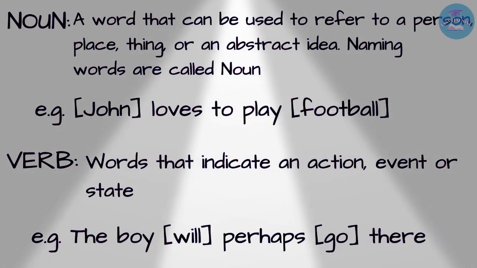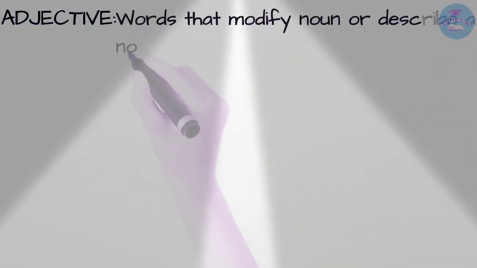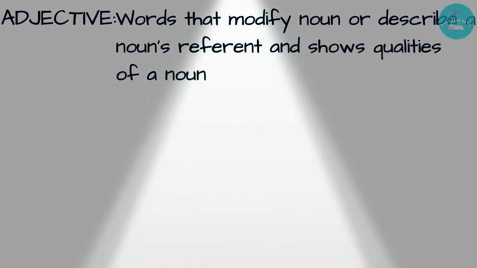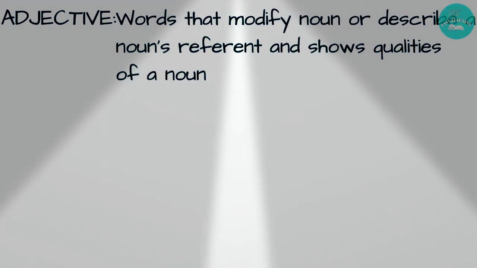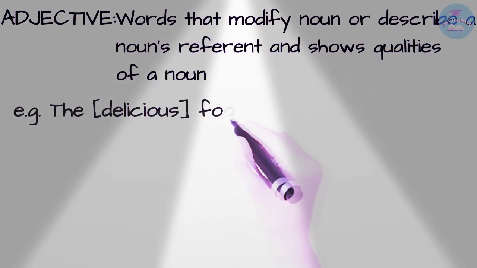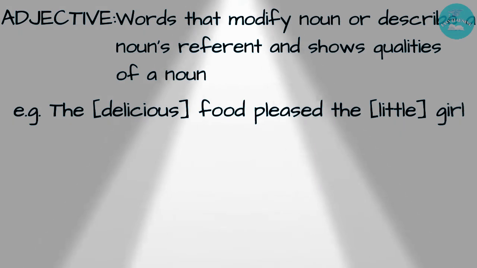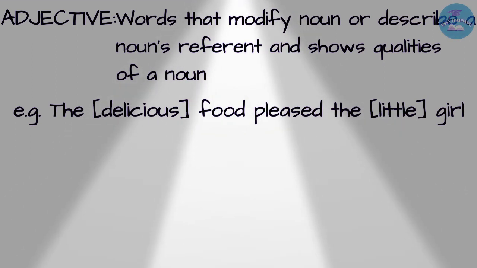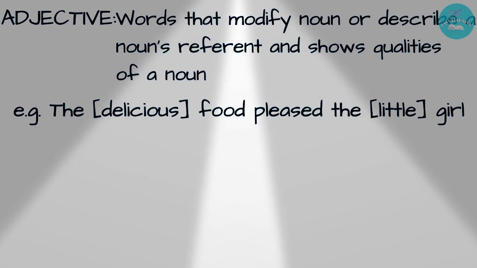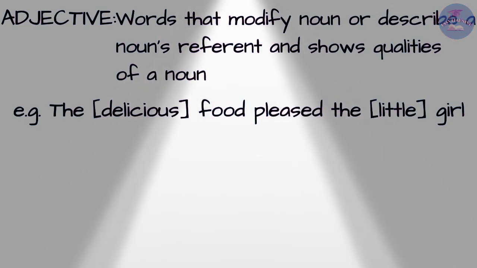The next part of speech is adjective. Adjectives are those words that modify a noun or describe a noun's referent and show qualities of a noun. For example, the delicious food pleased the little girl. Here in this sentence, delicious and little can be considered adjectives, because they are modifying the nouns food and girl respectively.